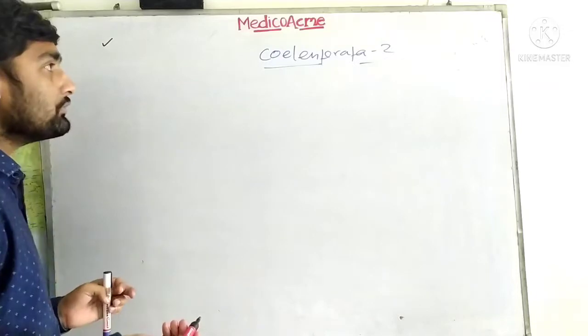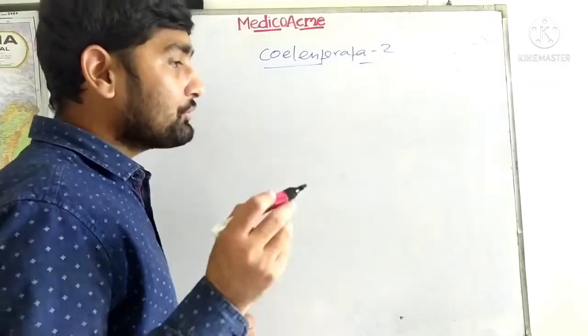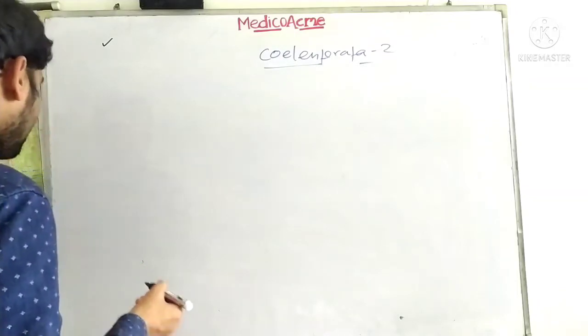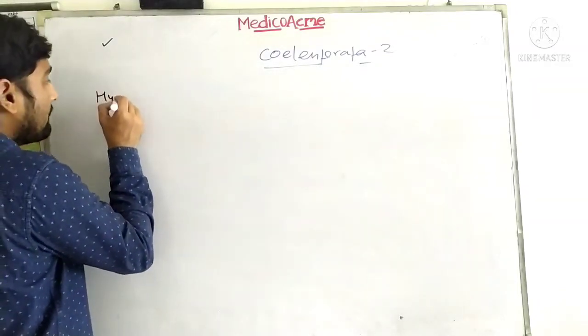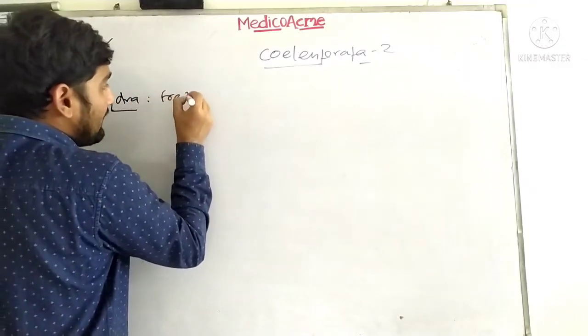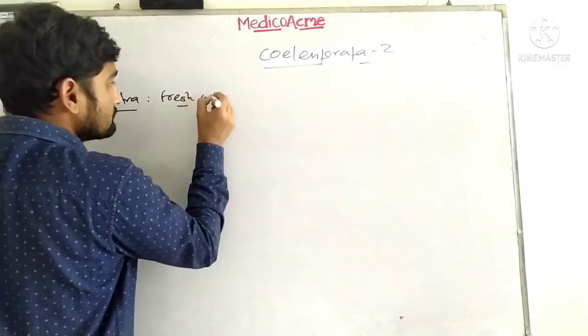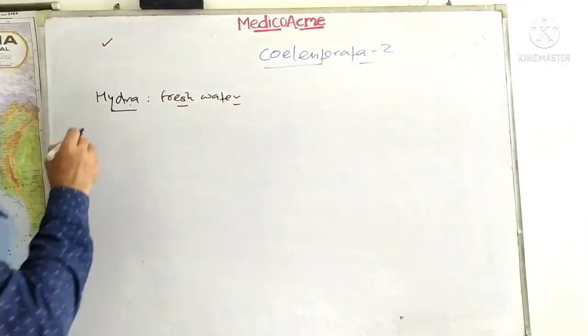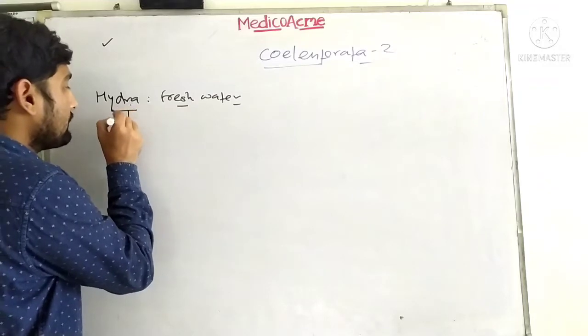So guys, let's continue with the topic, and I'm going to start with Hydra. Hydra is a very important organism because it is most common in fresh water. So guys, Hydra is the genus. Okay, so this genus, these organisms are found.